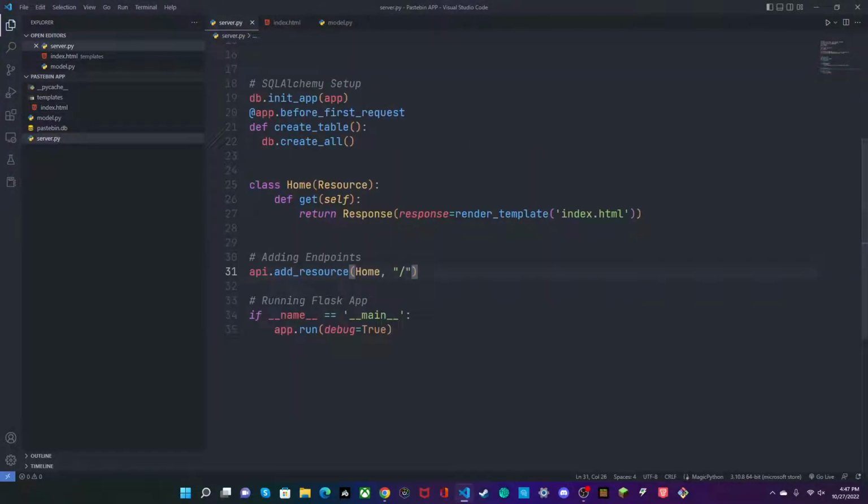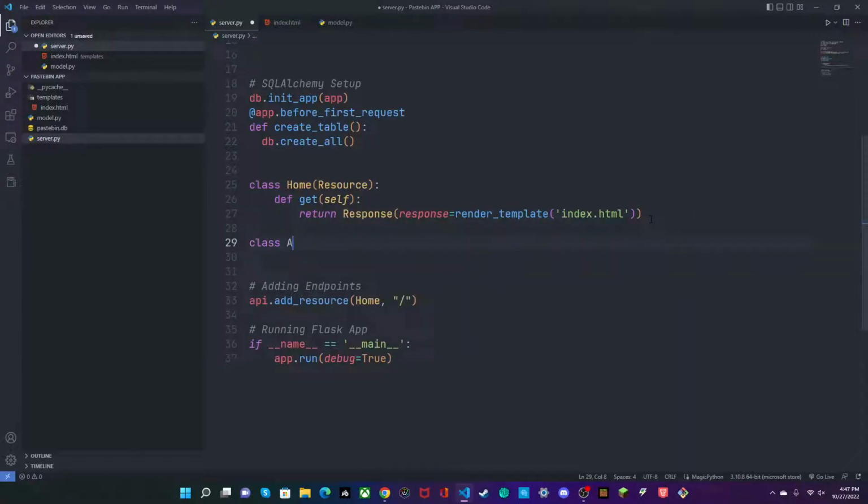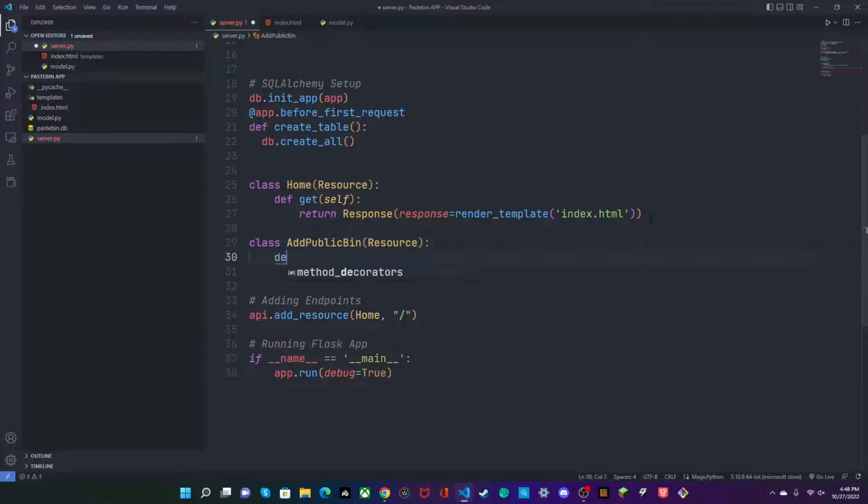Now what we're going to do is make another endpoint, and we'll call it add public bin resource, and we'll define get(self) and then paste title as well as paste content.